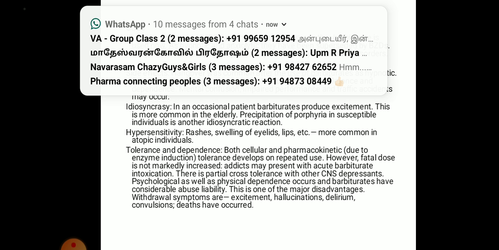Next are the uses. This type of drug is used in epilepsy. Thiopental is used in anesthesia. Nowadays barbiturates are not preferred as hypnotics and anxiolytics. They have been superseded, that is, succeeded, by benzodiazepines. They are occasionally employed as adjuvants in psychosomatic disorders.